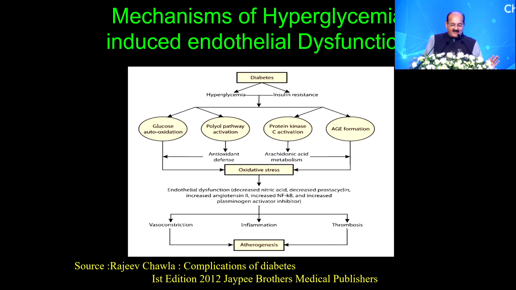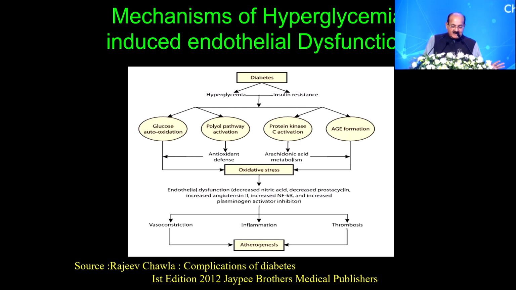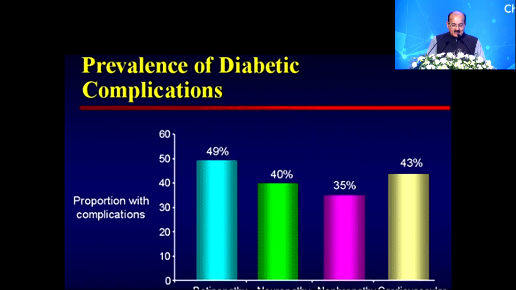The mechanism of hyperglycemia-induced endothelial dysfunction, as I told you, is through these 4 pathways which induce oxidative stress. There is endothelial dysfunction, decreased nitric oxide production, decreased prostacyclin, and increased angiotensin II, which then leads on to inflammation, thrombosis, vasoconstriction, and rampant atherosclerosis in the setting of type 2 diabetes.